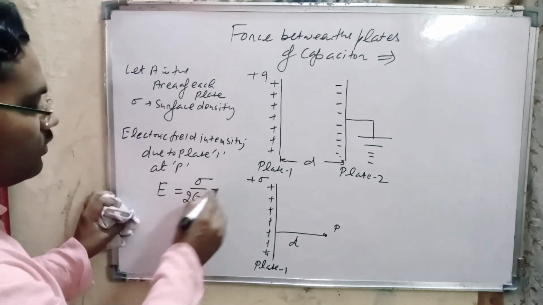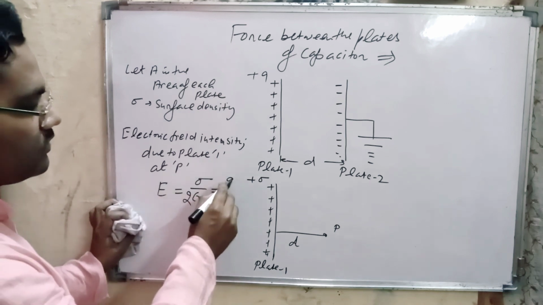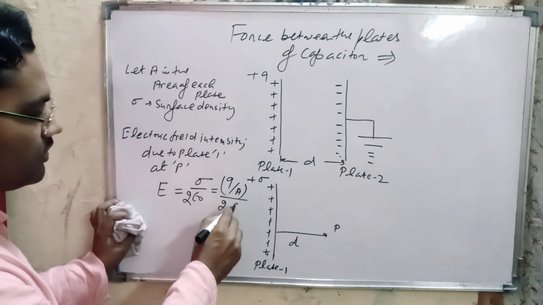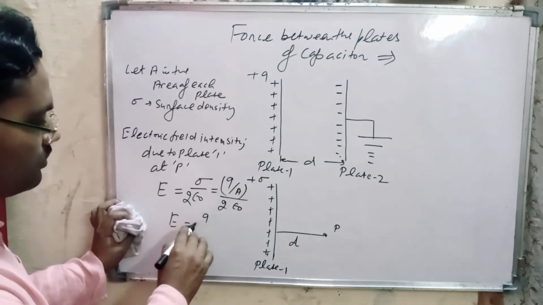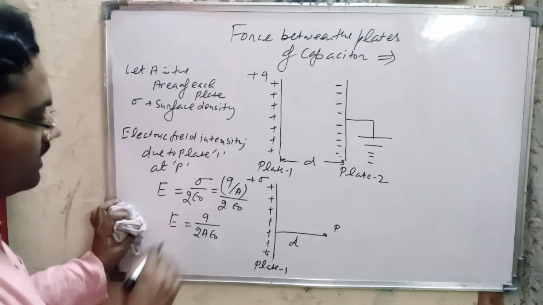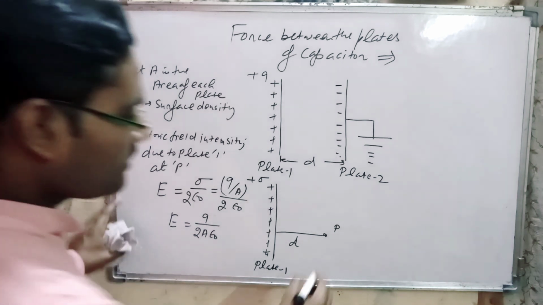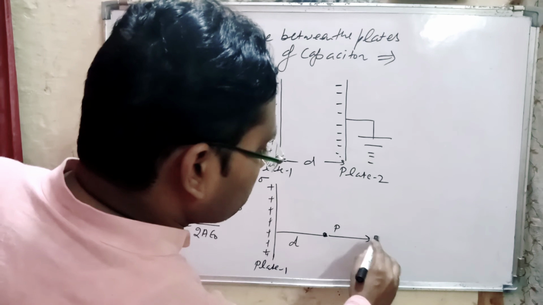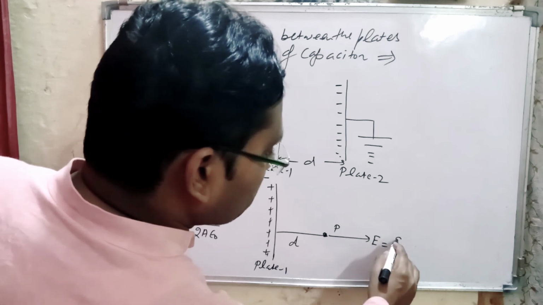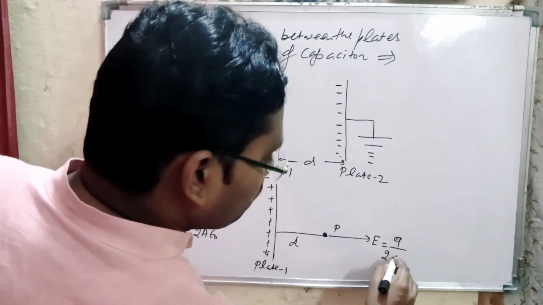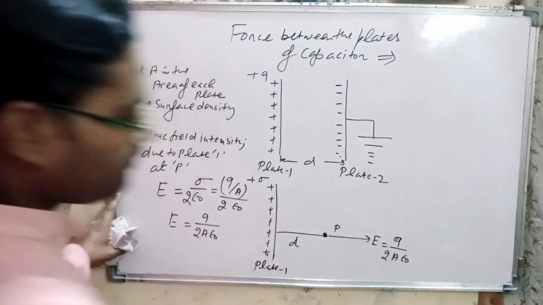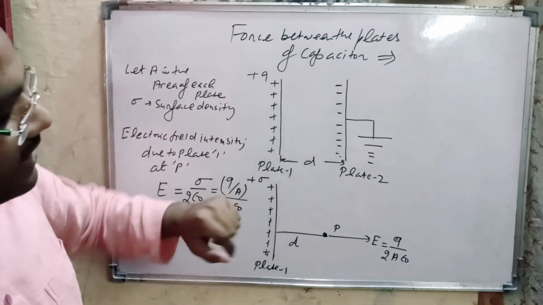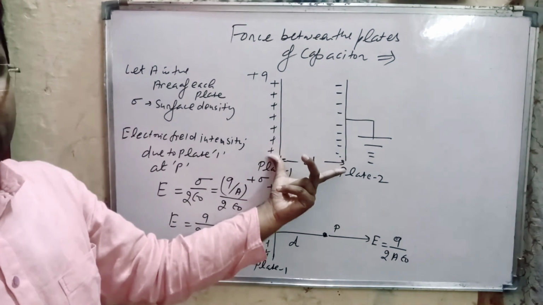What is the value of sigma? Sigma is equal to Q by A. This is the definition of surface charge density. So E is equal to Q divided by 2A epsilon naught. This is the electric field intensity here. Now from the above figure it is clear that there are two plates.